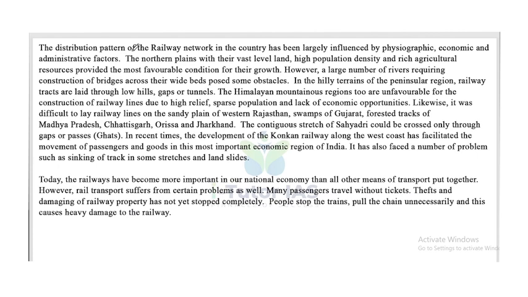The distribution pattern of the railway network in the country has been largely influenced by physiographic, economic, and administrative factors. The northern plains, with their vast level land, high population density, and rich agricultural resources, provide the most favorable conditions for their growth.